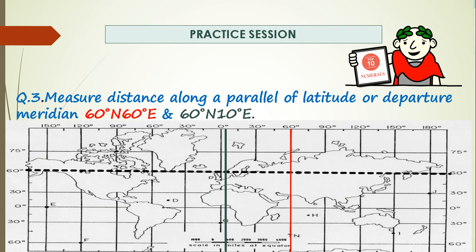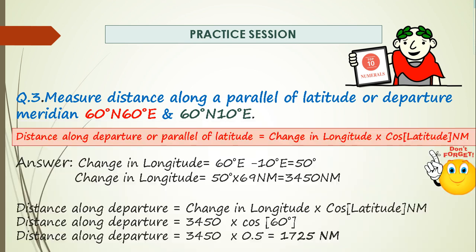Now measure distance along a parallel of latitude, which is known as departure. 60 degrees north, 60 degrees east, and 60 degrees north, 10 degrees east. You can see the dotted black line, it is 60 degrees north. Now we have to measure distance between 10 degrees east and 60 degrees east, shown with perpendicular lines, black and continuous red. So distance along departure, or parallel of latitude, is change in longitude multiplied by cos of latitude.